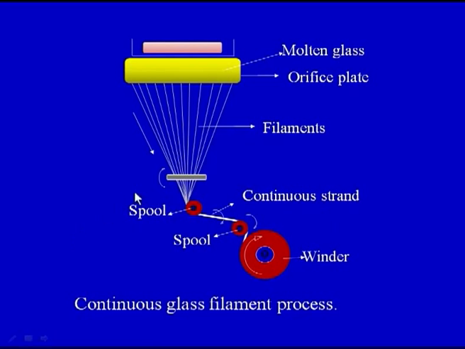So we have a continuous strand, the strand travels and there is a winder, and in this winder the strands would be wound. So this is a continuous glass filament process. We have molten glass, we have an orifice plate, very fine filaments are coming out of the orifice plate, the spool converts them into a continuous strand, and the continuous strand finally gets wound over the winder. So this is a continuous glass filament process in which continuous filaments of glass are made.